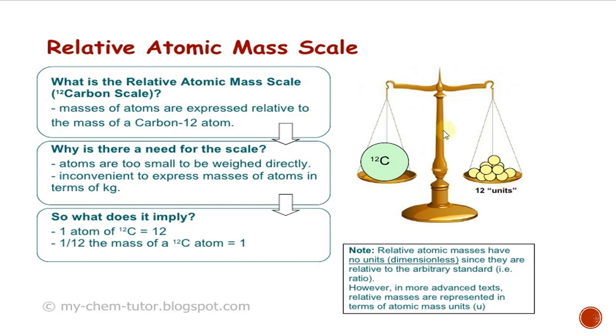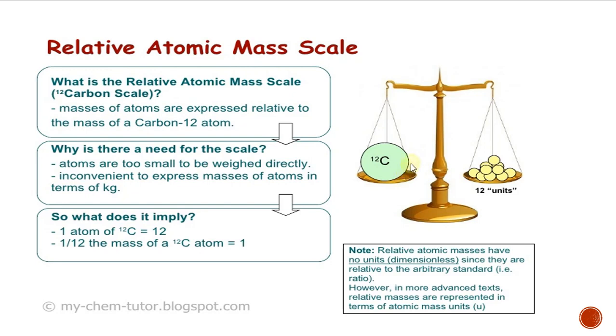And on the other side, based on this weight, they will add a little more, right? Like that here also, an atom is very, very small, so we cannot determine that mass accurately.